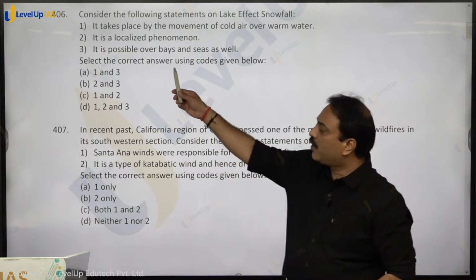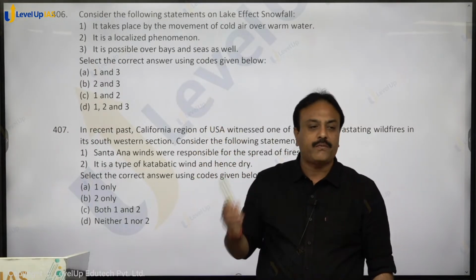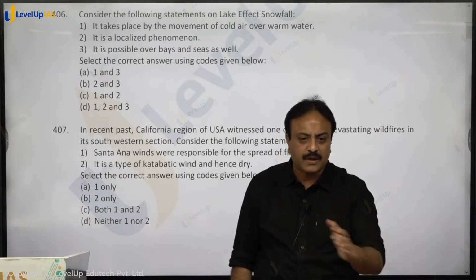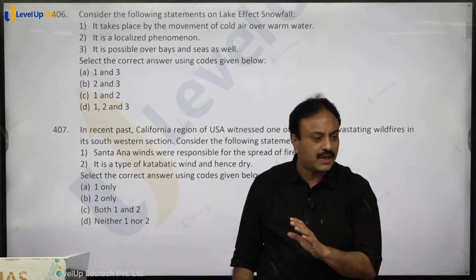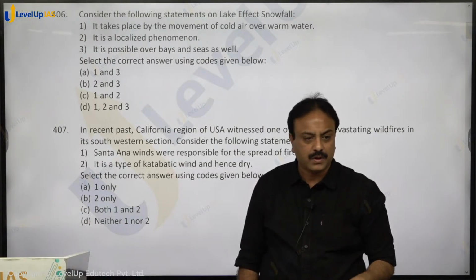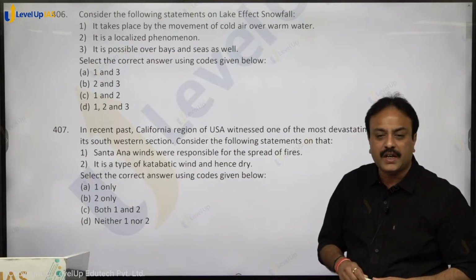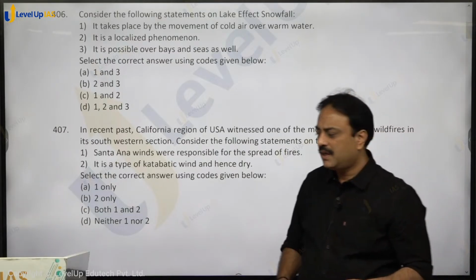Then it was finally deciphered that the air that is moving from Gulf of Mexico and the air that is moving inland from Pacific side, that is the California region, was also affected by this phenomenon, that is lake effect snowfall. Getting that? So all three statements hold true. So 1, 2 and 3, option D, D for dog, shall be the right answer to this.